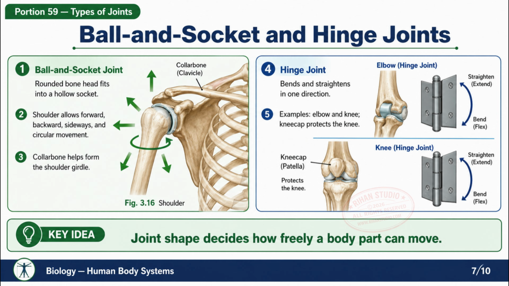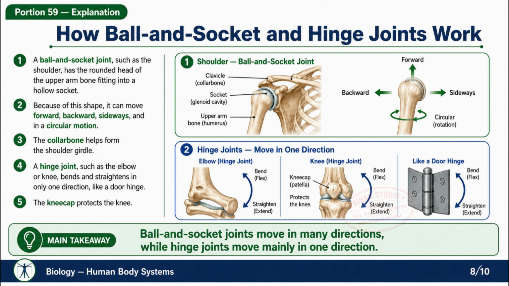Explanation. A ball and socket joint, shoulder, figure 3.16, has the rounded head of the arm bone sitting in a hollow of the shoulder bone, allowing forward, backward, sideways, and circular movement. With the collarbone, it forms the shoulder girdle. A hinge joint, elbow, knee, only bends and straightens in one direction, like a door hinge. The kneecap protects the knee.